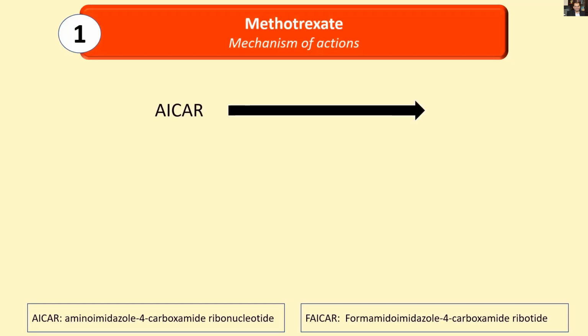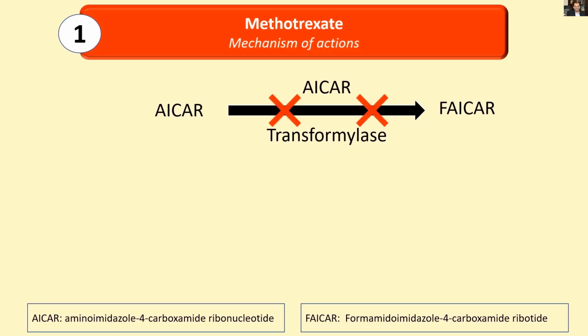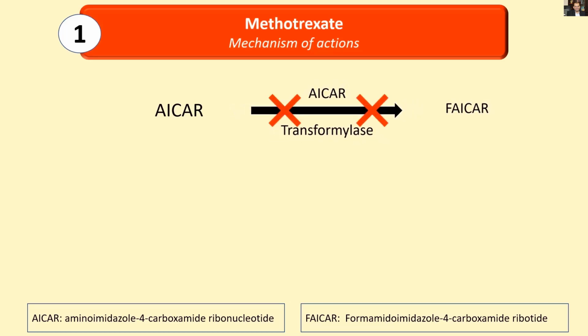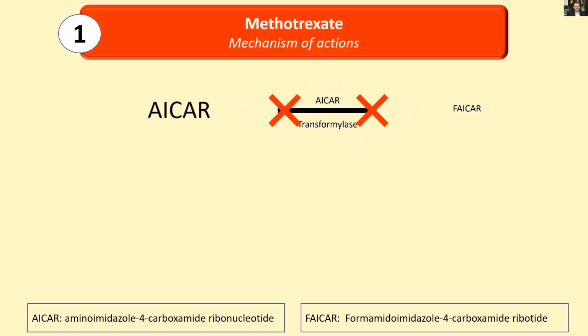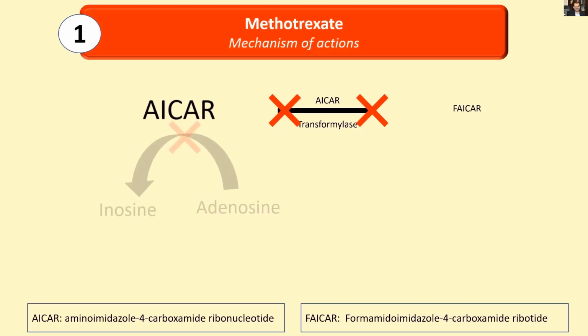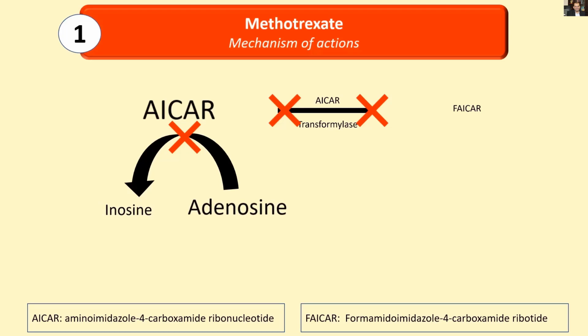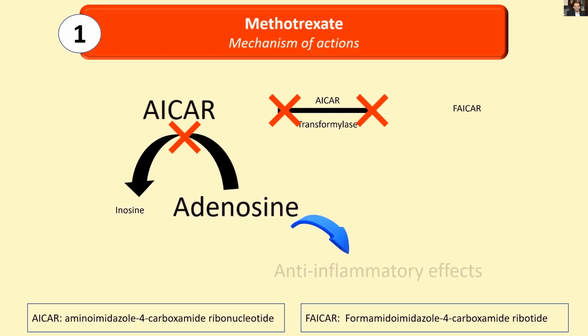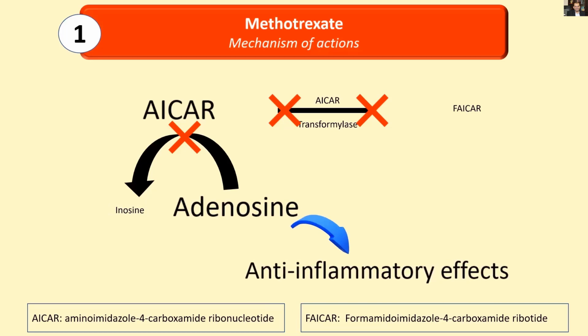ACAR is metabolized by ACAR transformylase into FACAR. Methotrexate inhibits the ACAR transformylase enzyme. This inhibition results in an accumulation of ACAR molecules. The increased concentration of ACAR suppresses the transformation of adenosine into inosine. The high levels of intracellular adenosine will trigger a cascade of anti-inflammatory reactions.